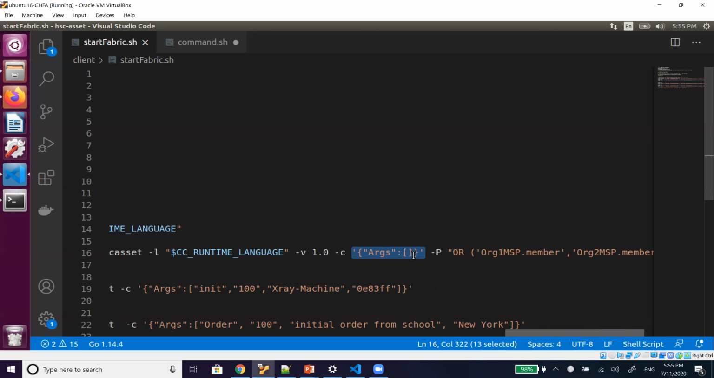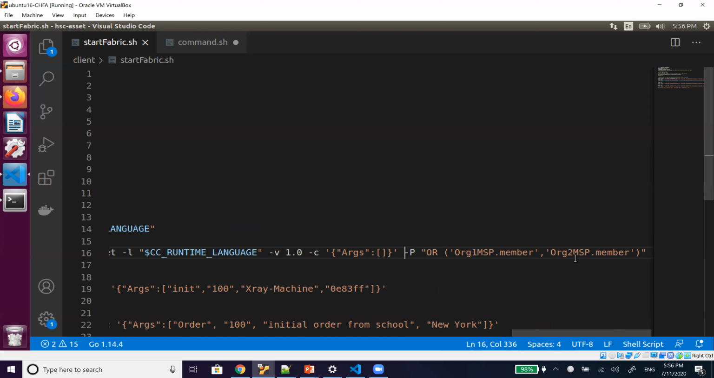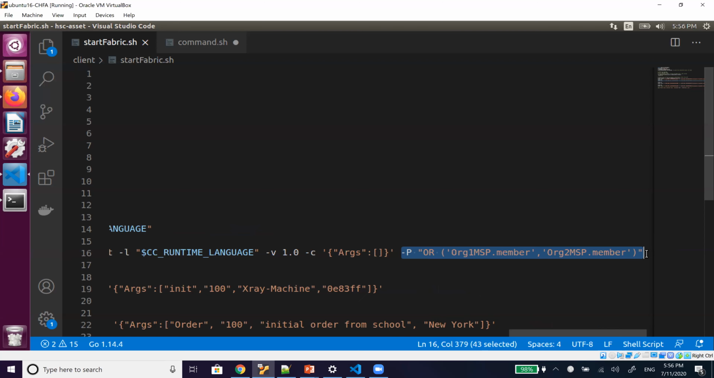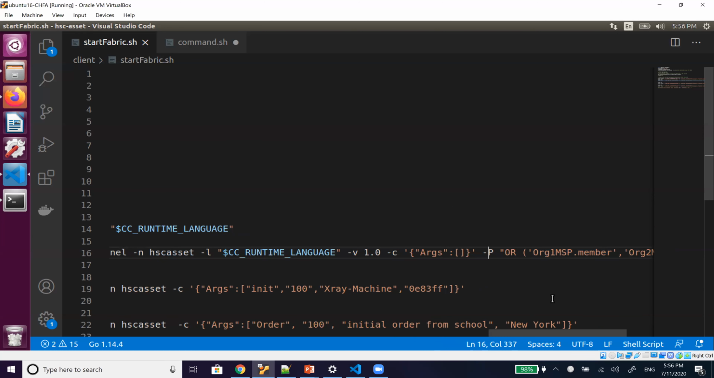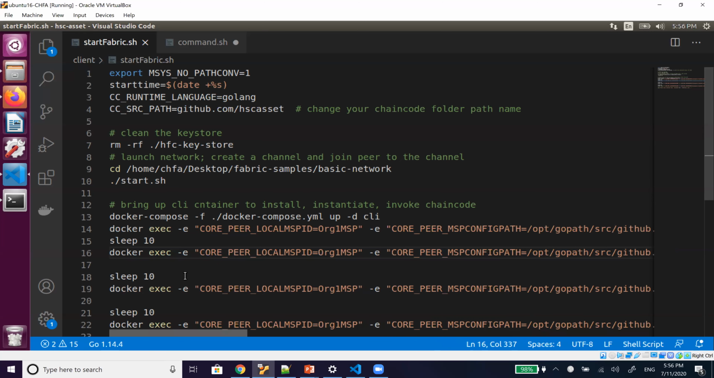Even here we can provide the policy, that is, what our consensus policy or endorsement policy will be. So we can provide it here. This is another, again, separate topic. So here we can provide the endorsement policy of this chain code.